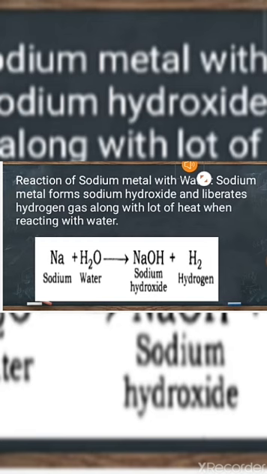As sodium reacts with water and forms sodium hydroxide, and this reaction is highly exothermic, a lot of heat is released in this with the liberation of hydrogen gas. Again, I am repeating the same thing. Hydrogen gas is tested by producing pop sound. In exam, it is asked how will you detect the presence of hydrogen gas. So simply if burning matchstick you will bring closer to the test tube, there will be pop sound. So that way you can test the presence of hydrogen gas also.